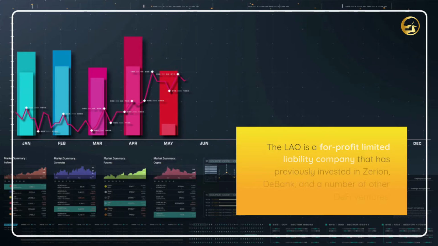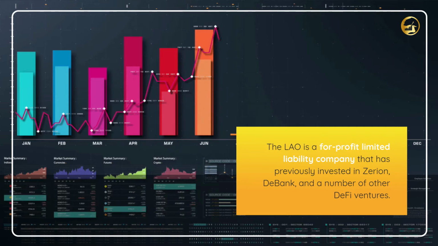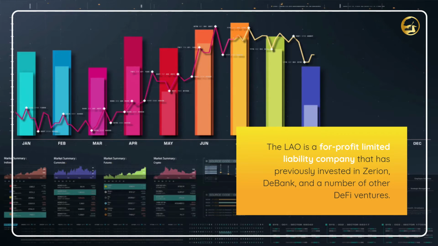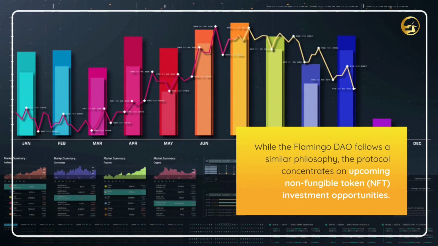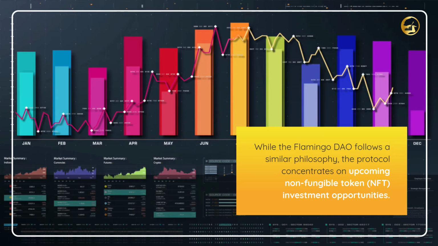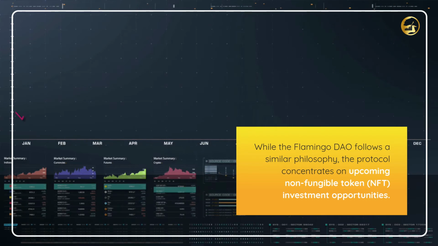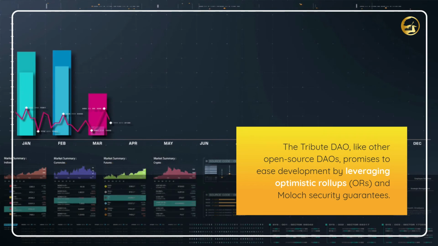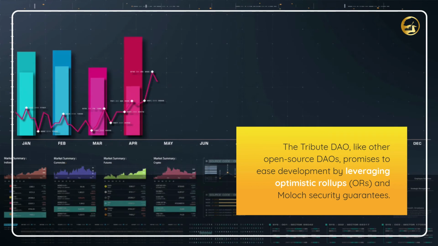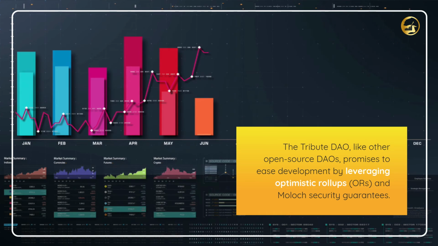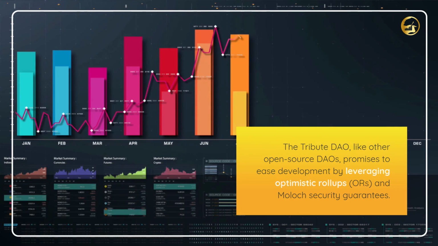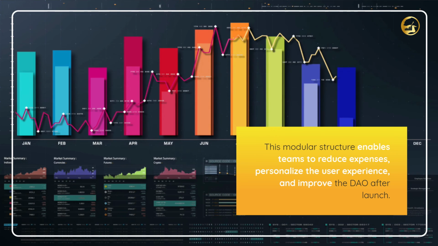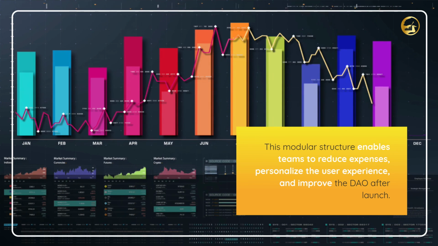The LAO is a for-profit limited liability company that has previously invested in Zerion, the bank, and a number of other DeFi ventures. While the Flamingo DAO follows a similar philosophy, the protocol concentrates on upcoming non-fungible token investment opportunities. The Tribute DAO, like other open-source DAOs, promises to ease development by leveraging optimistic rollups and Moloch security guarantees. This modular structure enables teams to reduce expenses, personalize the user experience, and improve the DAO after launch.